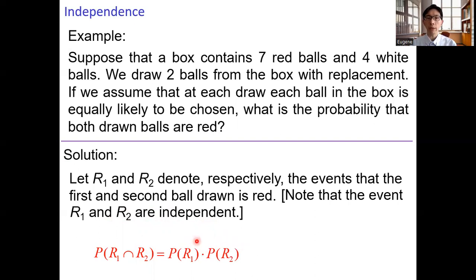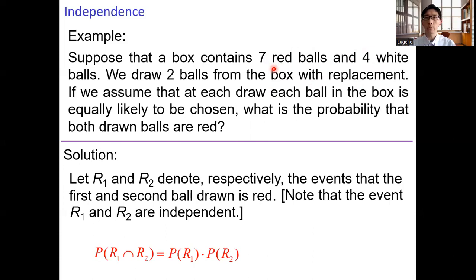What is the probability of R1? The probability of getting a red ball in the first draw. In the box, there are altogether 11 balls. 7 of them are red. So the probability of getting a red ball in the first draw is 7/11.